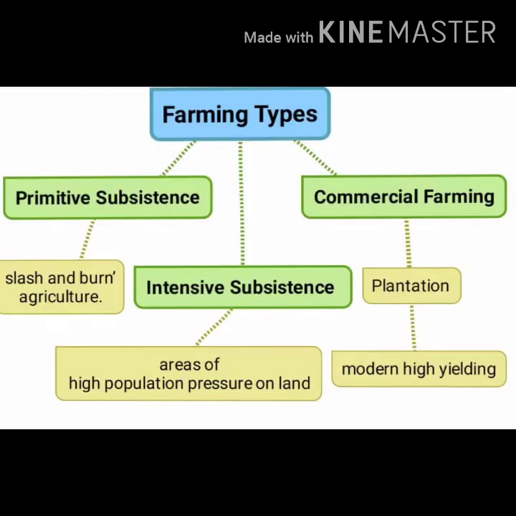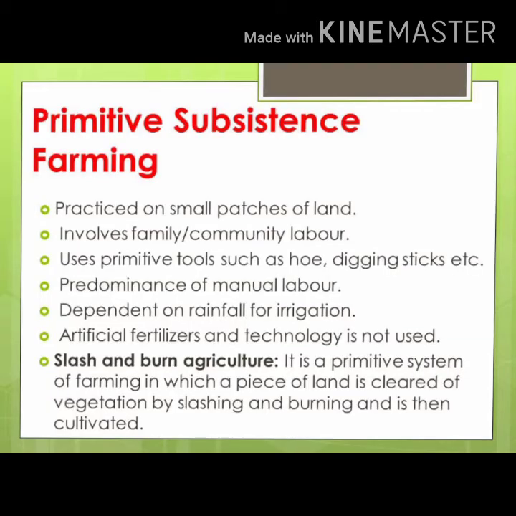So in this regard, we are having first type of agriculture. You can see on the screen also there are different types of farming. Firstly, we are having primitive farming. Second, we are having intensive, and third one we are having commercial farming. Students, you can have a question that what is primitive subsistence farming, as we know that it's the first one, and second we are having intensive, and third we are having commercial. You can ask the question like which are based on the features of different farming.